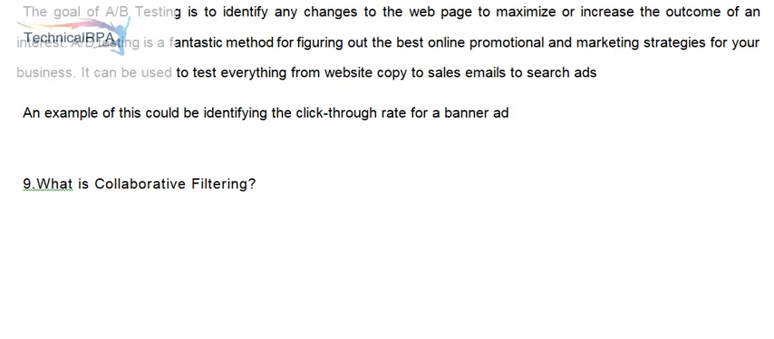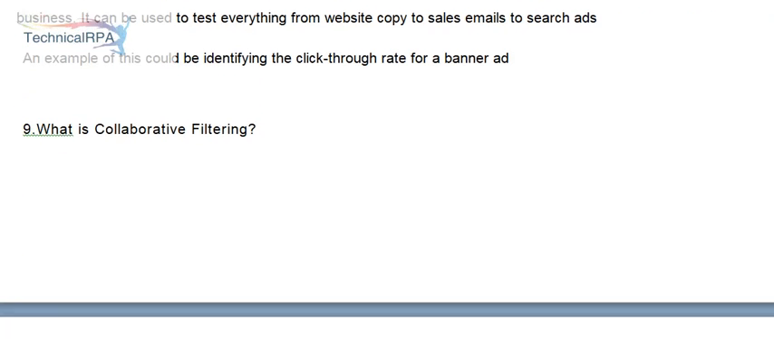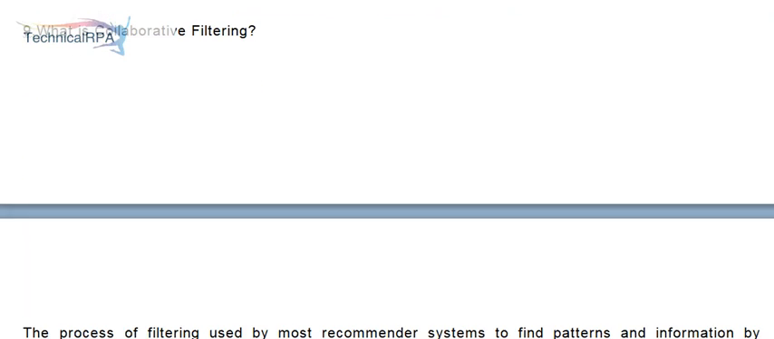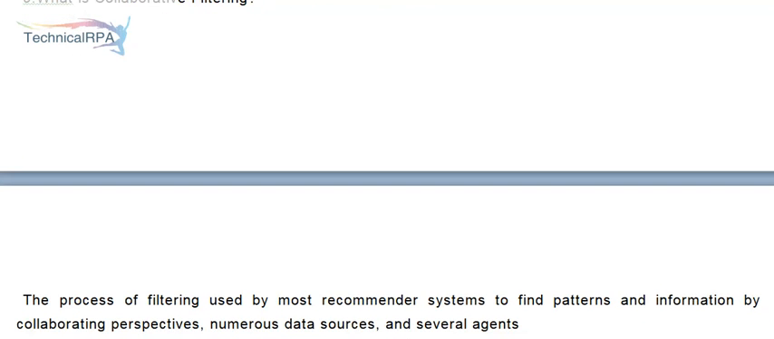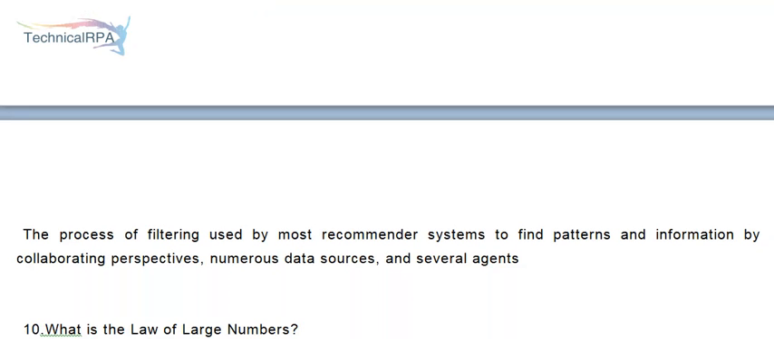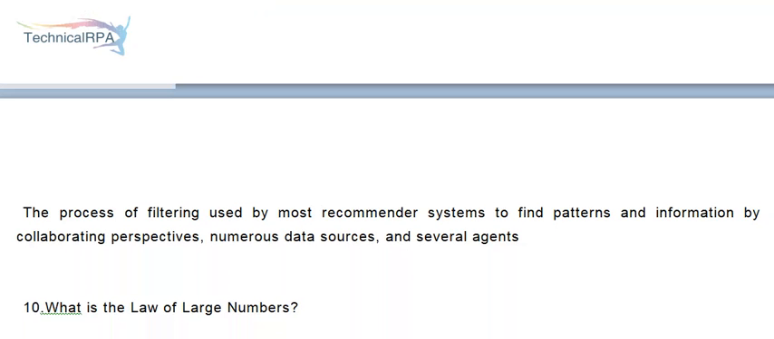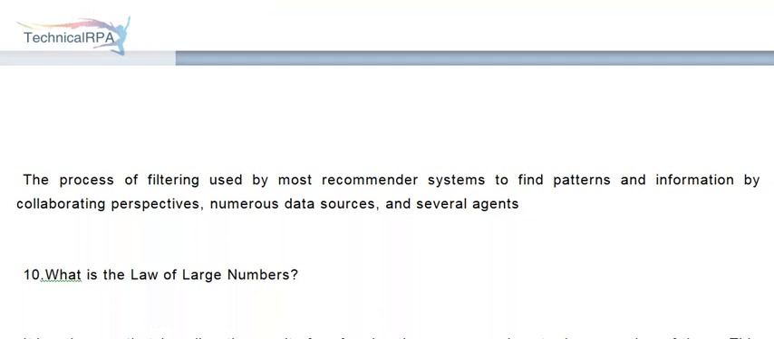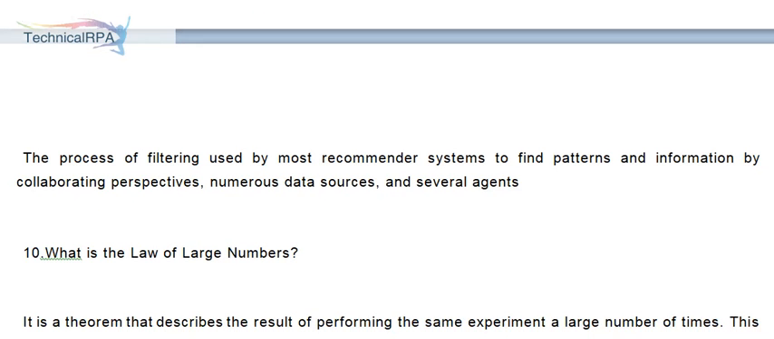9. What is collaborative filtering? The process of filtering used by most recommender systems to find patterns and information by collaborating perspectives, numerous data sources, and several agents. 10. What is the law of large numbers?